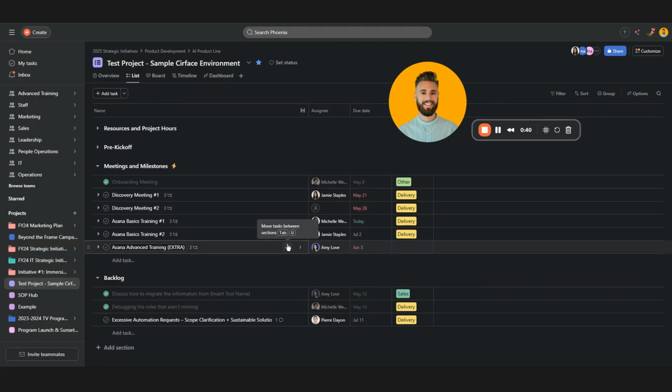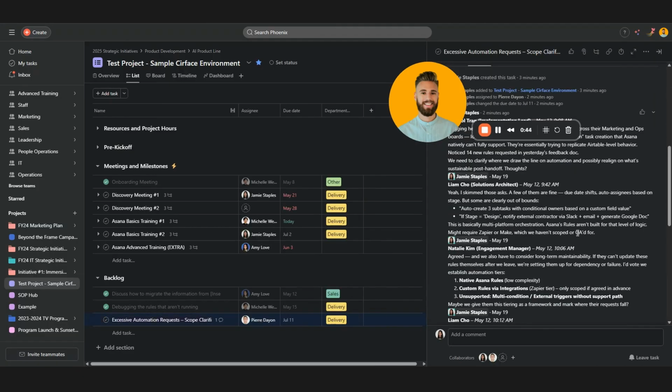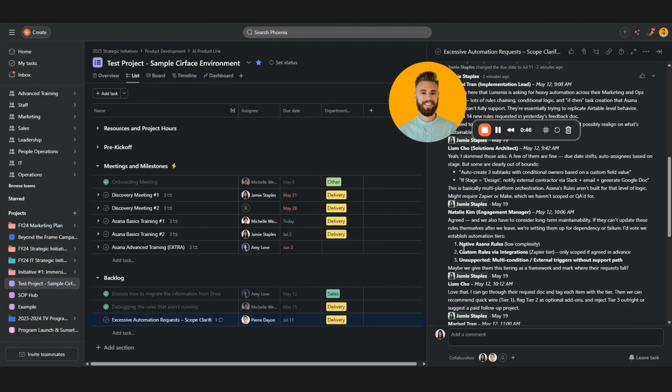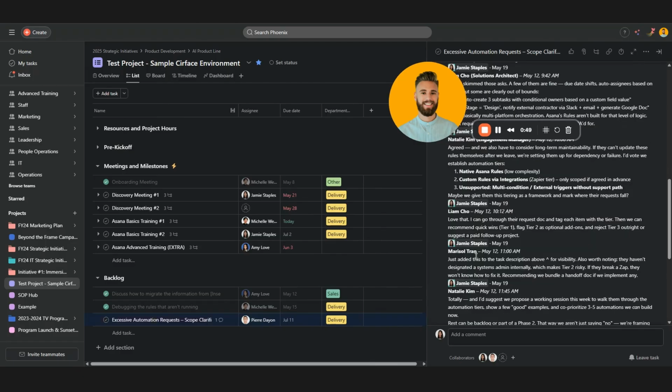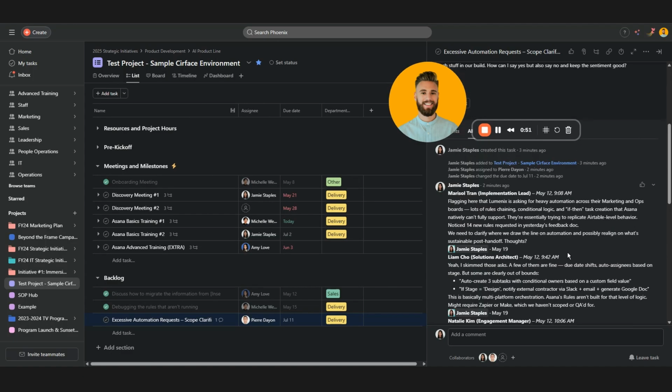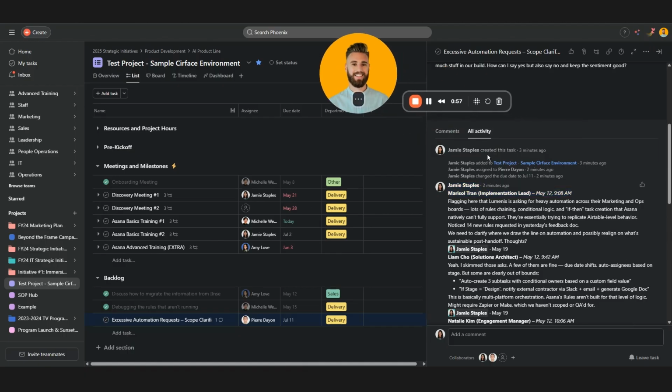What I've created here is a solution where a long comment thread like this one, where we've got multiple people, Natalie, Liam again, Natalie, Marisol, all contributing to solving a problem. This is a fake problem, so that's why it looks like this, but I've simulated a common thread here that could happen.